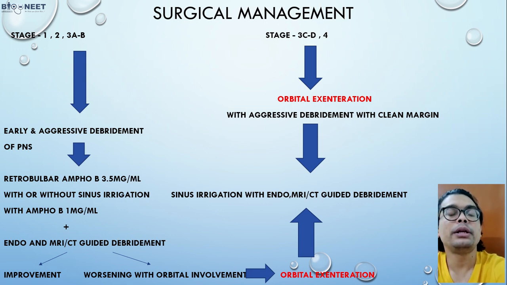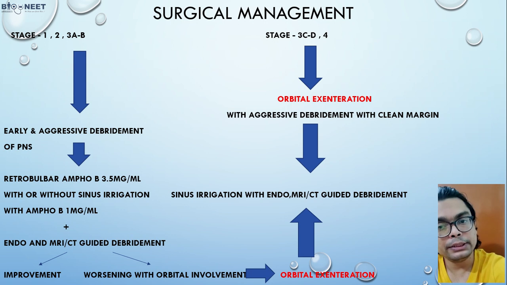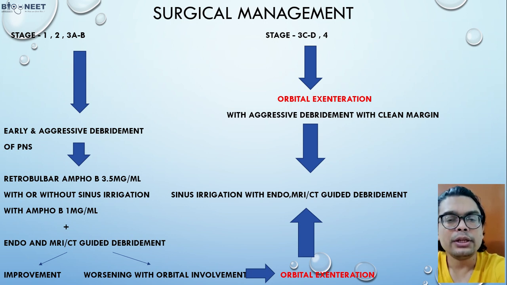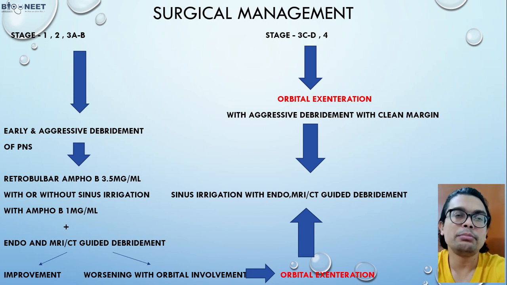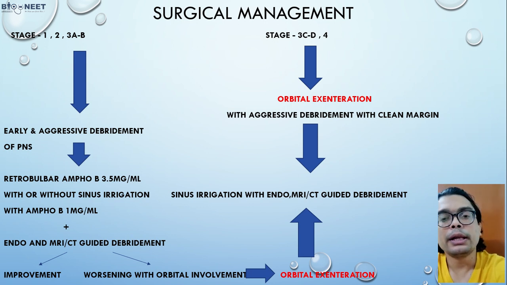Aggressive debridement of the paranasal sinus is very important. Along with that, you can give a retrobulbar injection of amphotericin B, 3.5 milligram per ml, or you can irrigate the sinus with amphotericin B, 1 milligram per ml. That's the dose, and it is endoscopic guided or MRI CT guided.